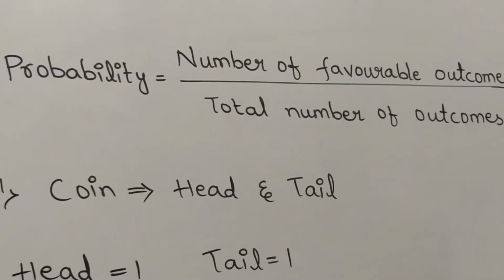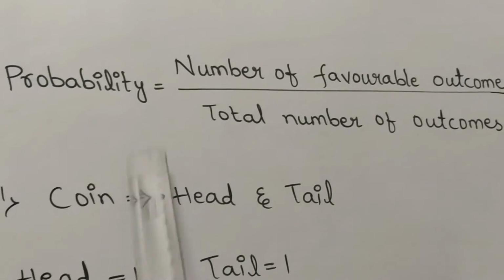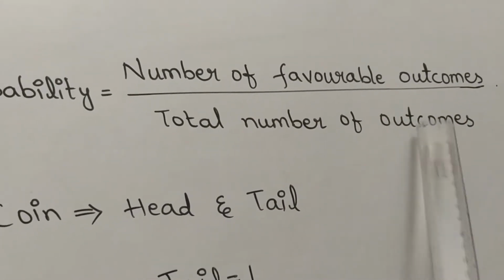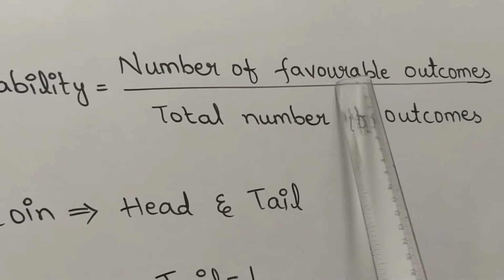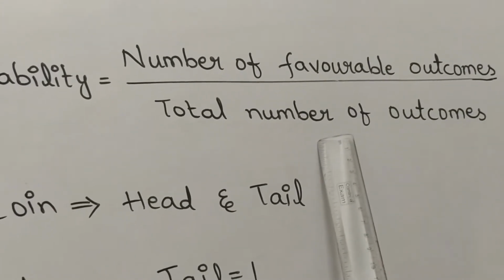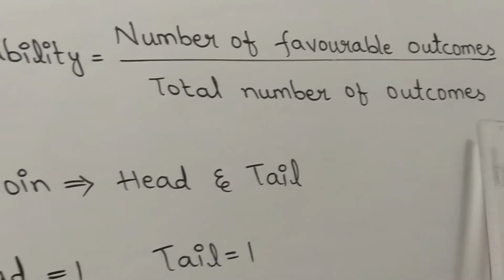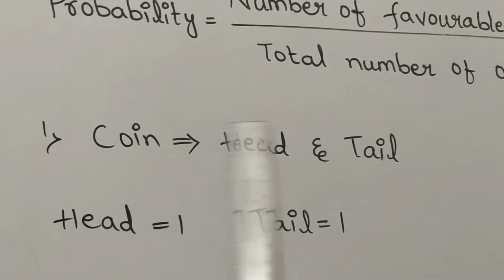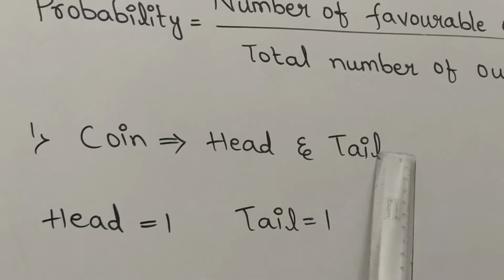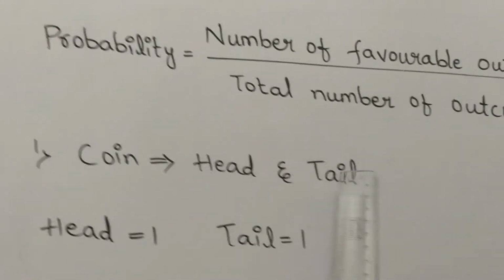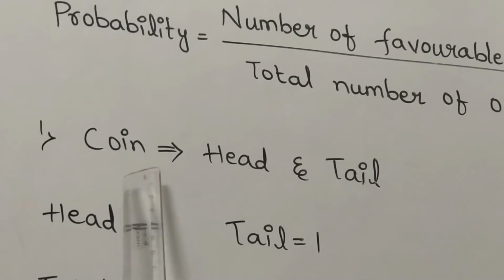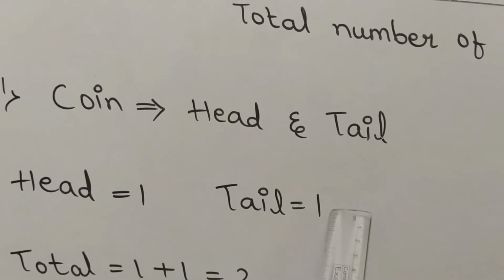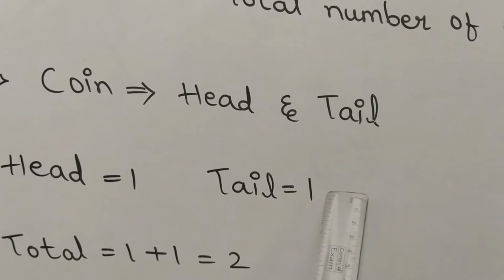See here, students, this is the definition of probability, that is number of favorable outcomes by total number of outcomes. Nothing but how many favorable are coming by how many total outcomes are there. So let us take the first example of a coin. A coin contains head and tail. You all know this. One is the head and one is the tail in a coin. And head will come one time, tail will also come one time in a toss.